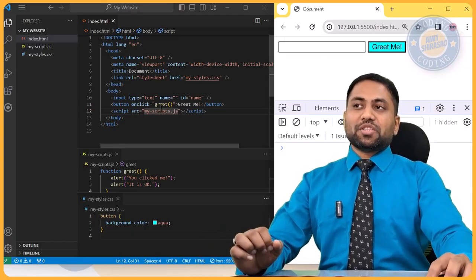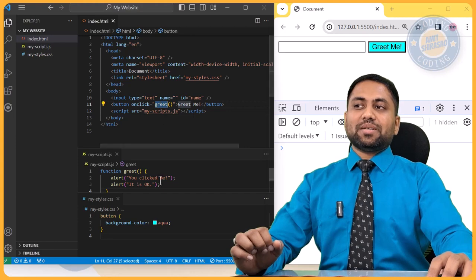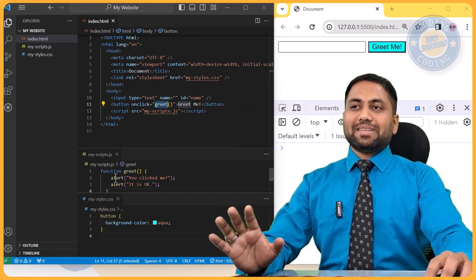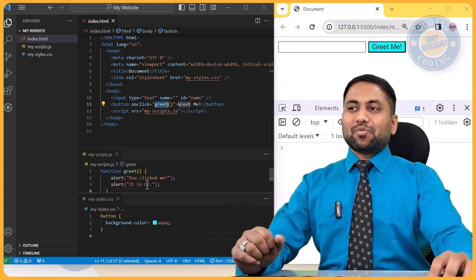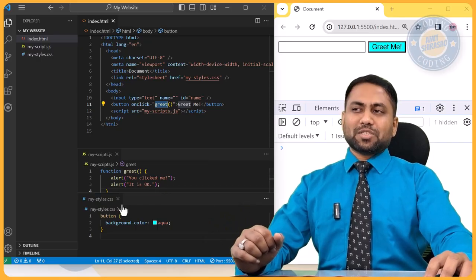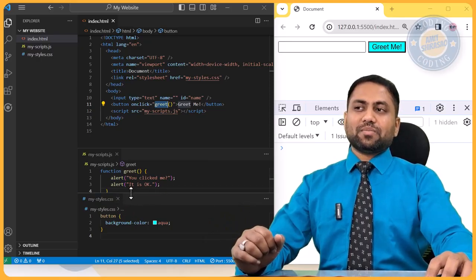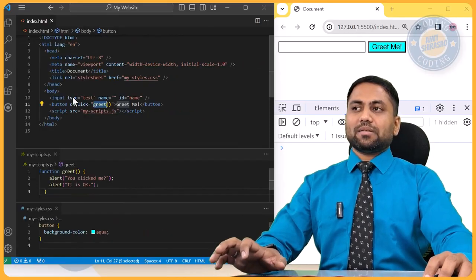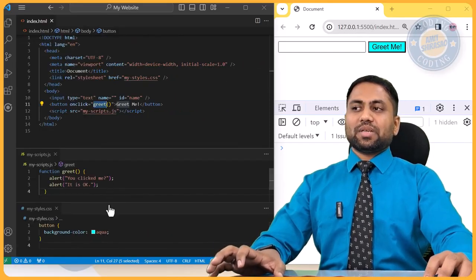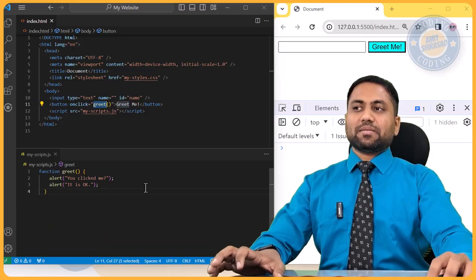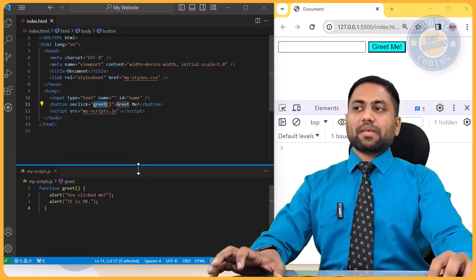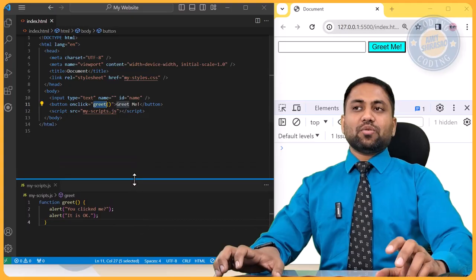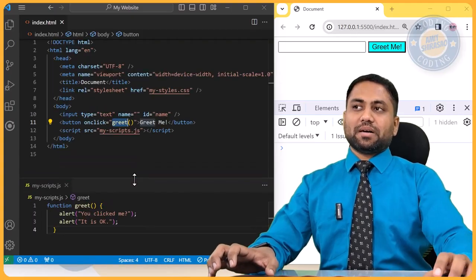Now I gave the function name as greet, so let me write a meaningful thing over here. What I really wanted to do is, I'm just closing this style, if you don't mind, so that we can increase the font a bit. Yes, now Control plus to increase the font.